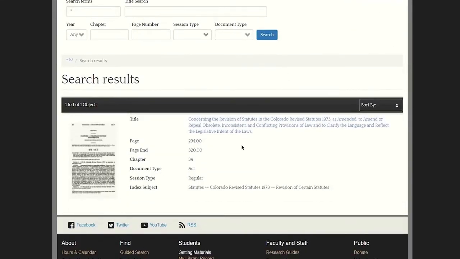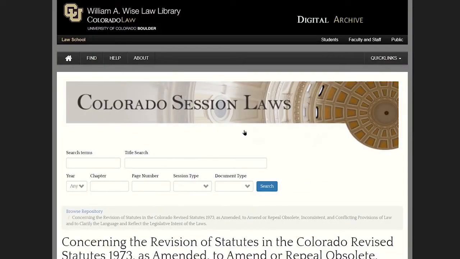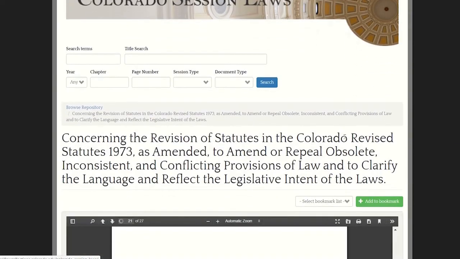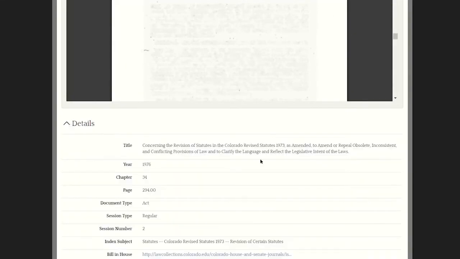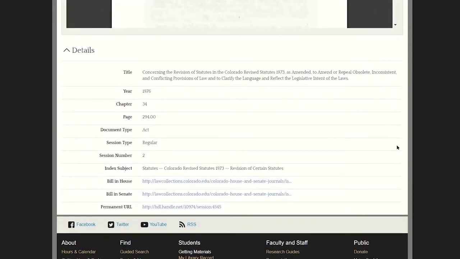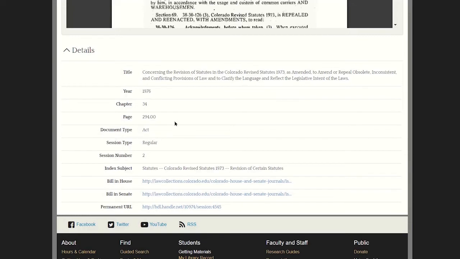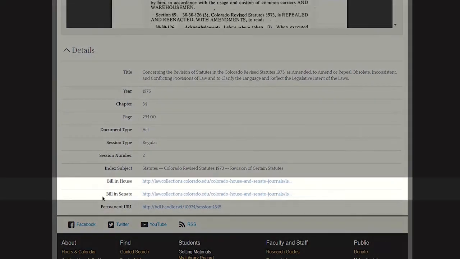And here's the entry for that year. And here is the act itself. If we scroll to the bottom of the entry, we see this details drop-down menu, where we see the information we saw before. This act started on page 294, it's chapter 34. But we also see these two entries, bill in House and bill in Senate.